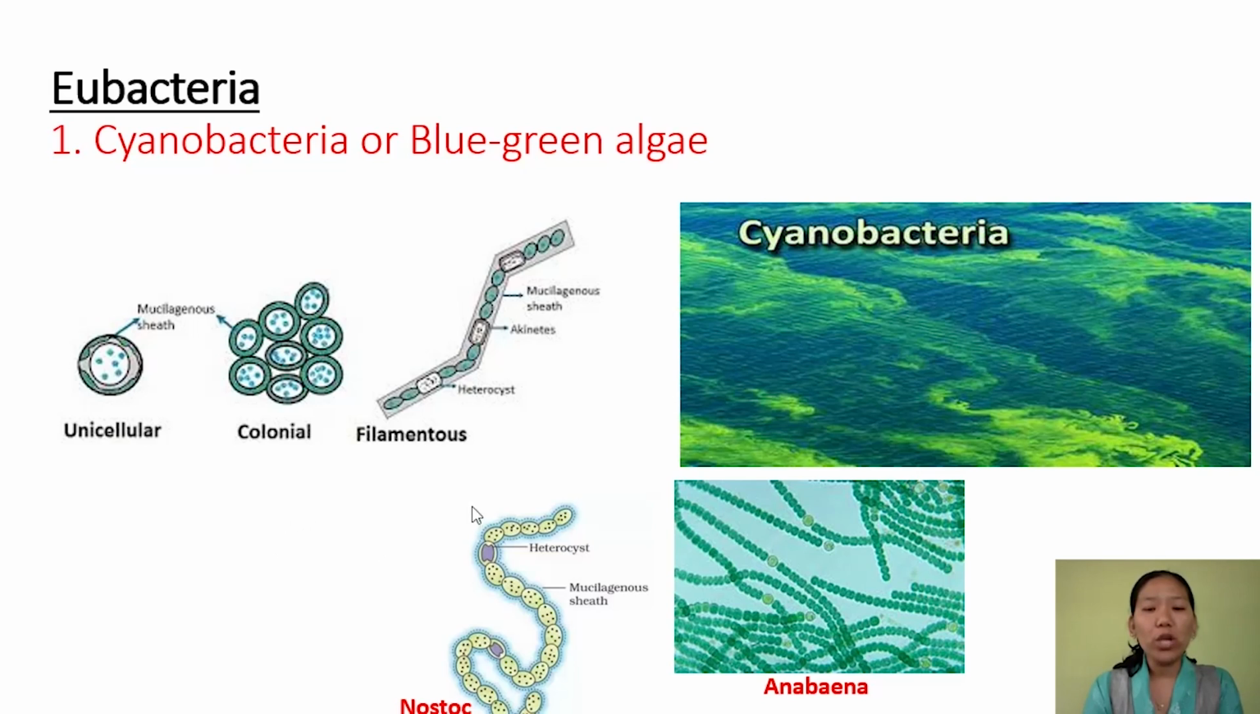Now when they grow in water body, of course they grow in water body, and when the rate of reproduction is very fast, it forms a bloom. Usually they grow in a polluted water. So here in this picture you can see algal bloom here.